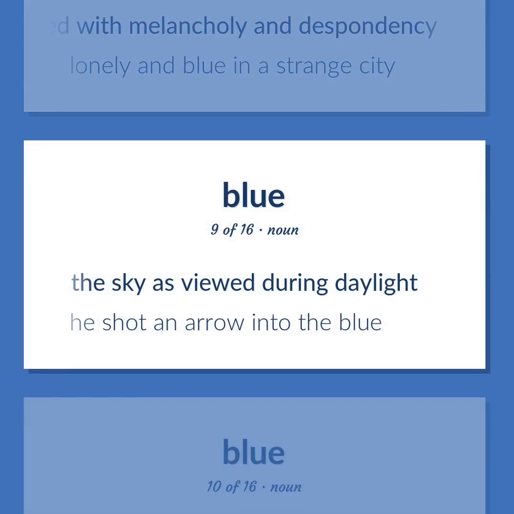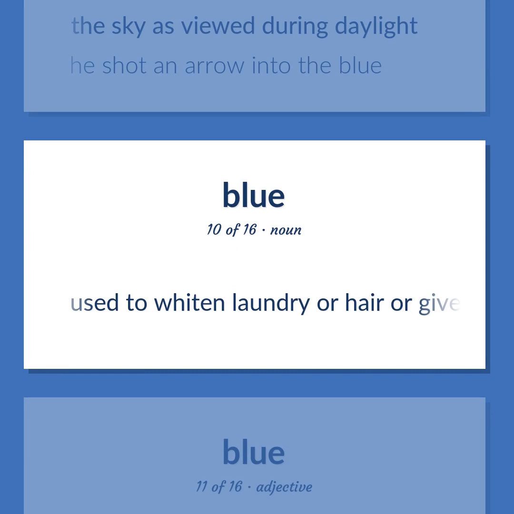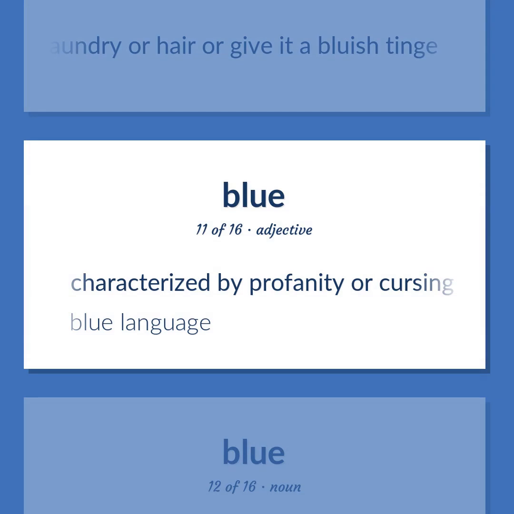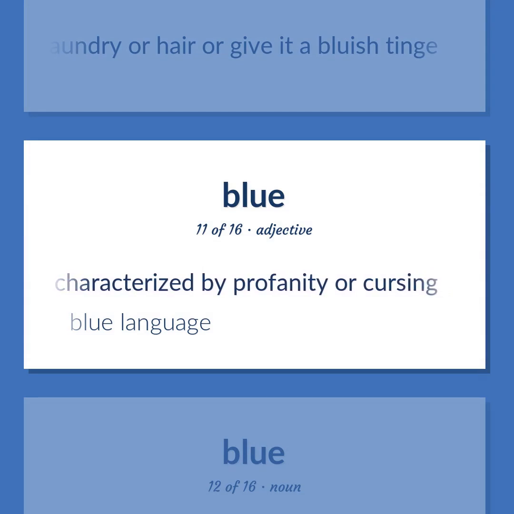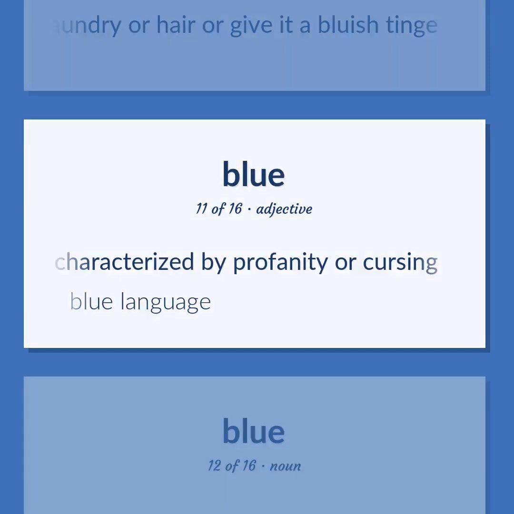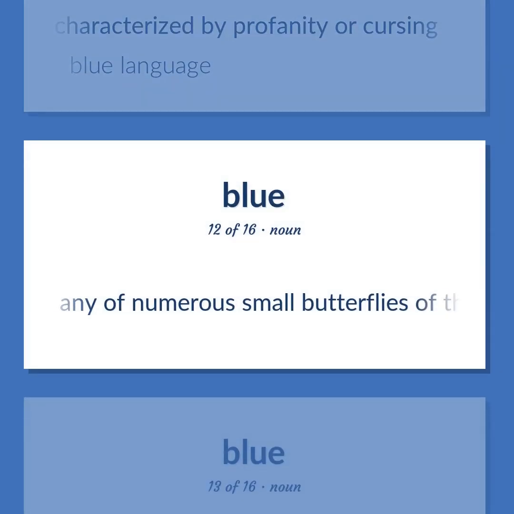The sky as viewed during daylight. He shot an arrow into the blue. Used to whiten laundry or hair or give it a bluish tinge. Characterized by profanity or cursing. Blue language. Any of numerous small butterflies of the family Lycaenidae.